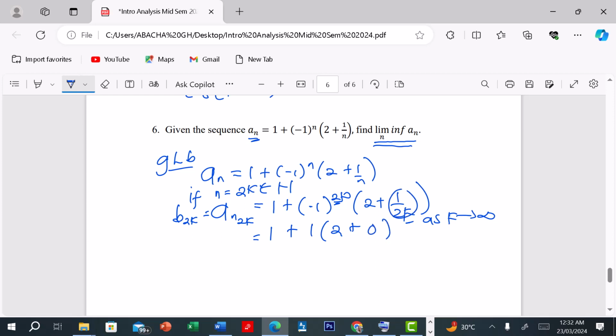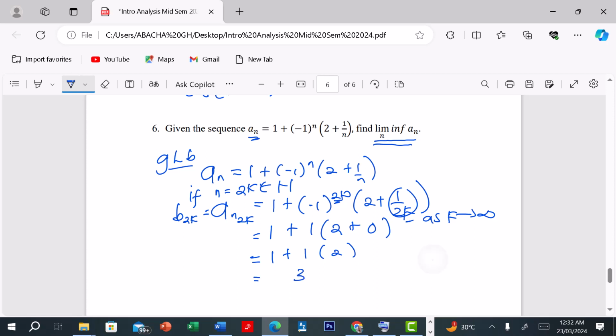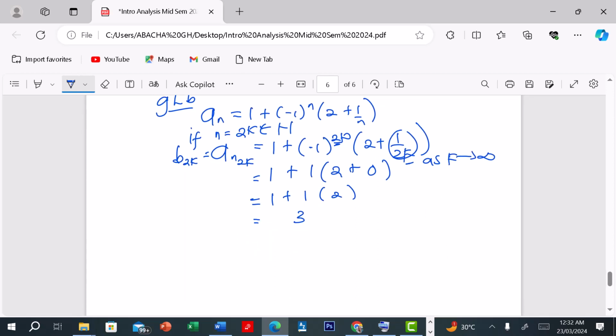So we have 1 plus 1 into brackets 2, and so we have 3. So this is for b 2k.